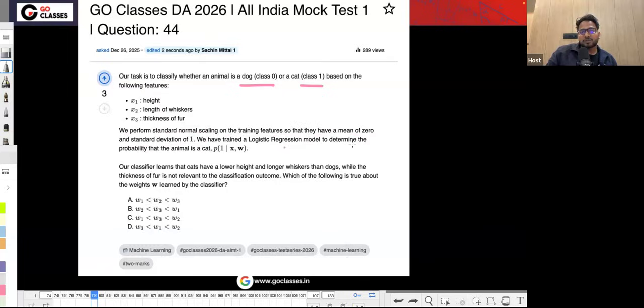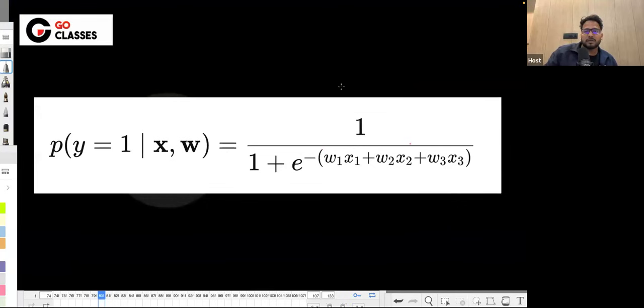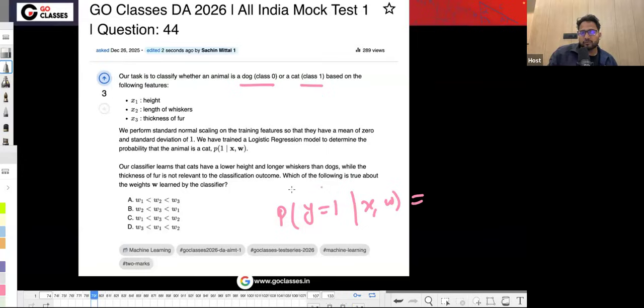We train the logistic regression model to determine the probability of y being 1, which means the class is cat, given x comma w. So this has the very standard formula. In logistic regression, you already know the formula, right?